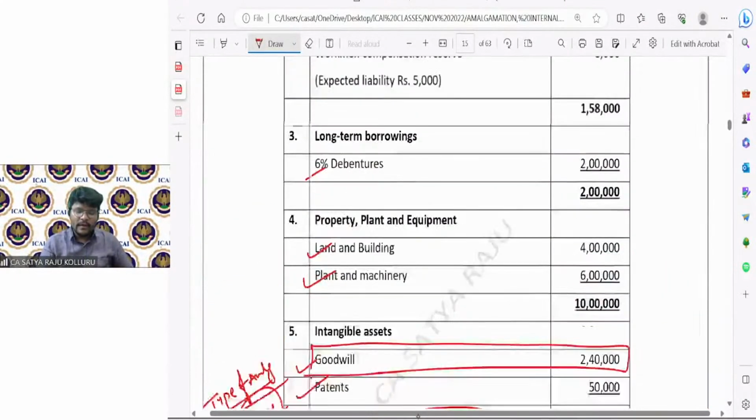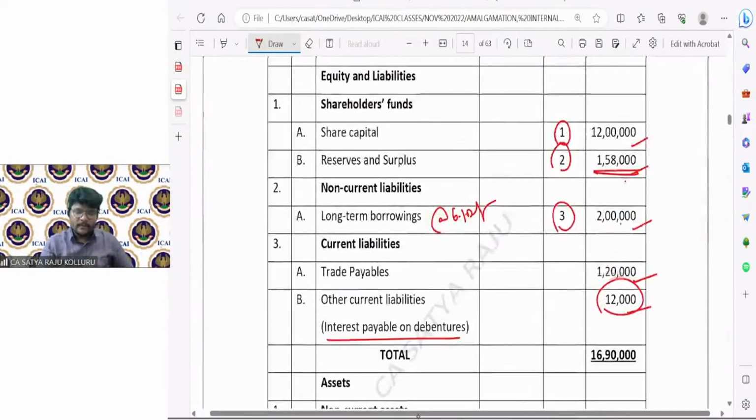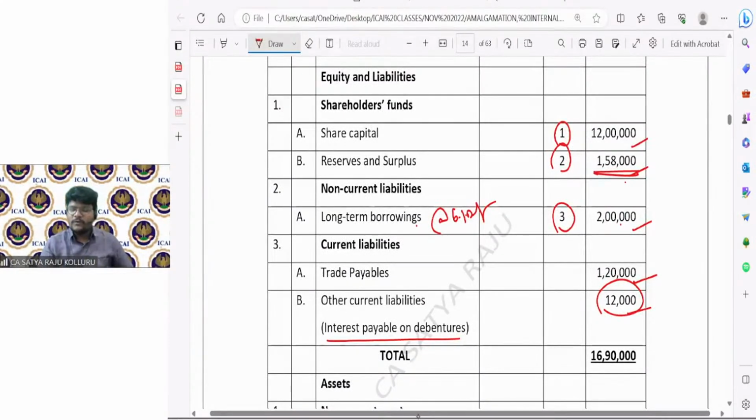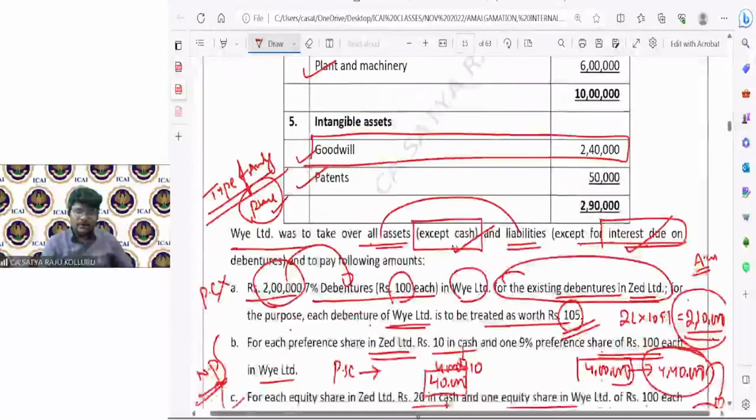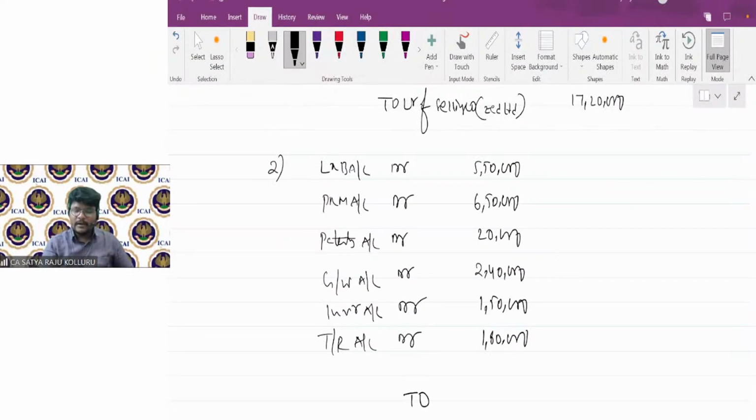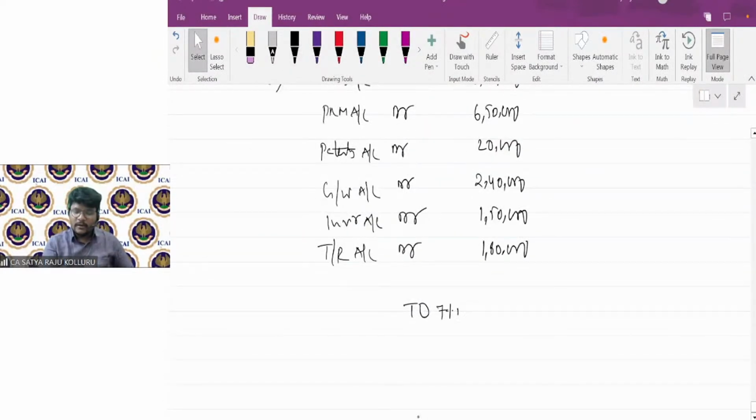And if you come to the liability side, long-term borrowings, that is 6% debentures, are taken over, but not at book value. It is clearly given in point number 1. I told you at that moment itself, for every debenture we are treating it as worth 105. We are going to issue a total of 2,000 debentures at 105, which is equal to 2,10,000. That's why the agreed value of the debentures was 2,10,000. Two, we are going to issue 7% debentures in Y Limited.